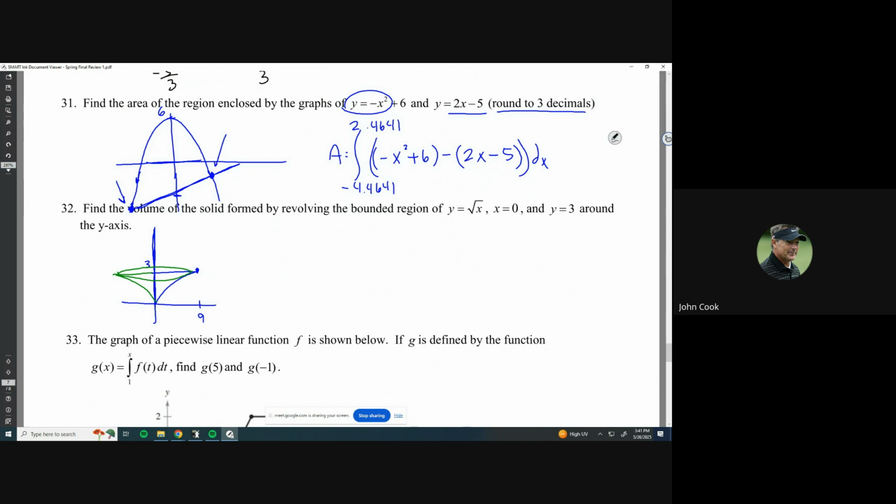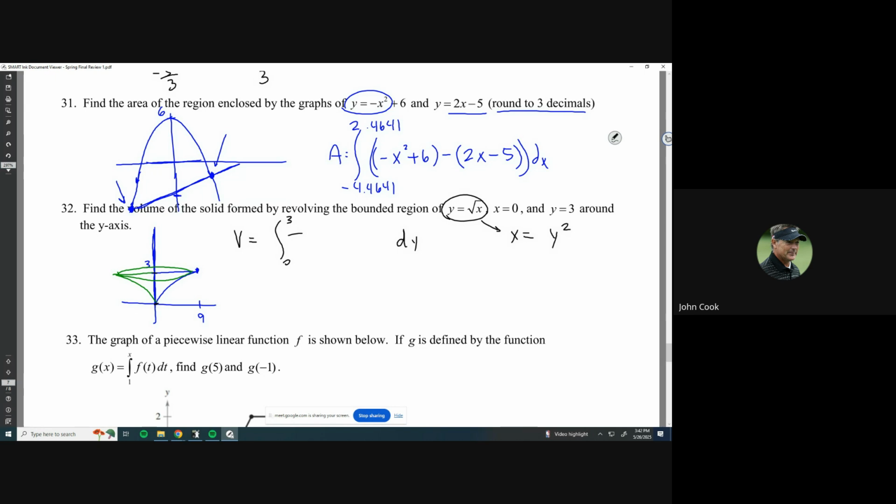Maybe a slight edge to the disk method, just because all you have to do is solve for the different variable. So yeah, let's do disk method first. So volume is equal to integral, and since rotating around a vertical axis, the y-axis, I know it's going to be in terms of dy. So that means I need to change this equation in terms of y. So solve for x. x is equal to y squared. Okay, and then next, along the y-axis, we start at 0 and we go up to 3. So the bounds are going to go from 0 to 3.